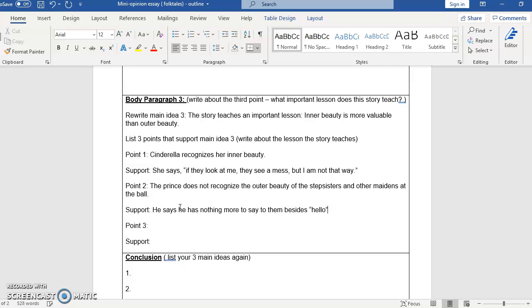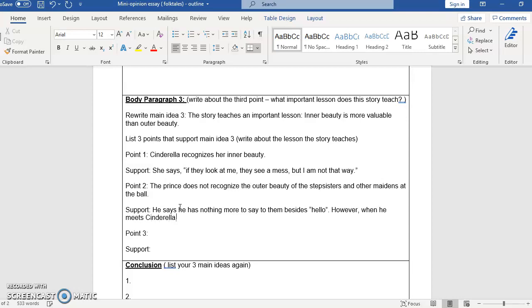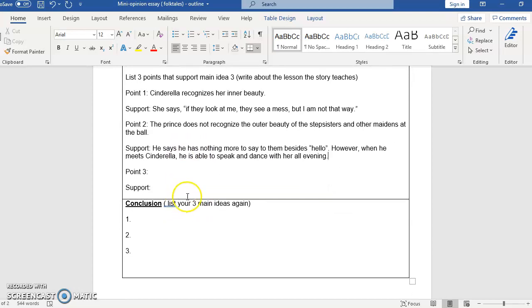That was the prince's problem. Even though he has all these beautiful women around him, once he says hello, he feels like he has nothing more to say. He has nothing more to talk about. However, when he meets Cinderella, he is able to speak and dance with her all evening. Okay, so he's recognized something in Cinderella that these other beautiful maidens do not have.